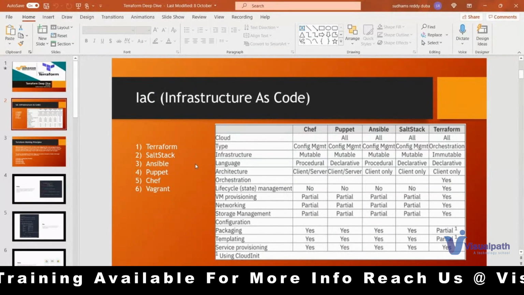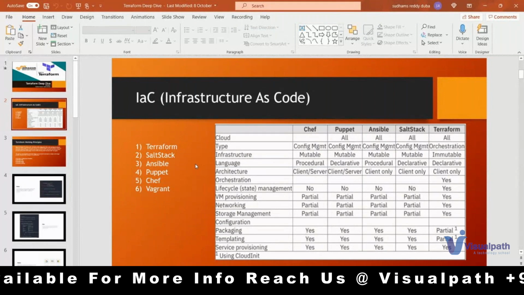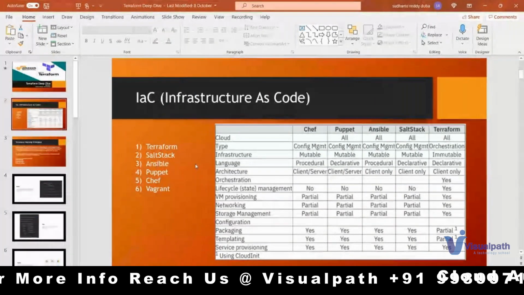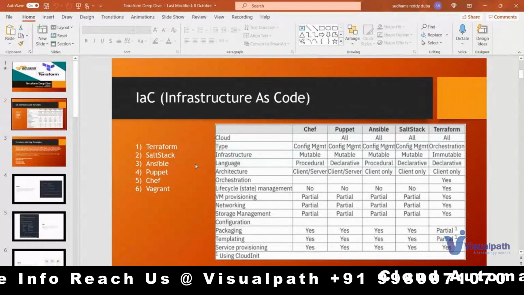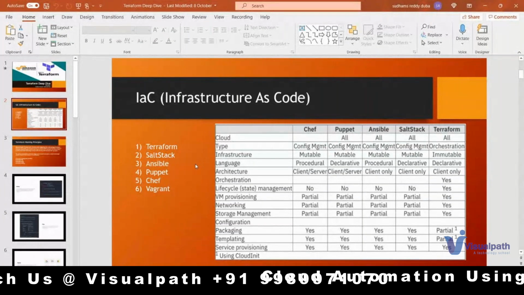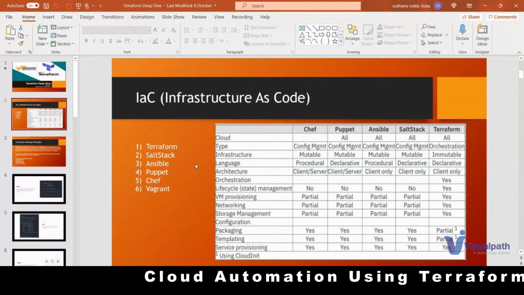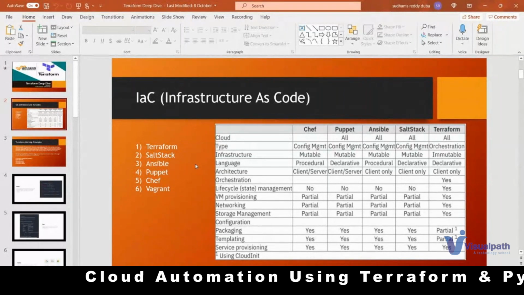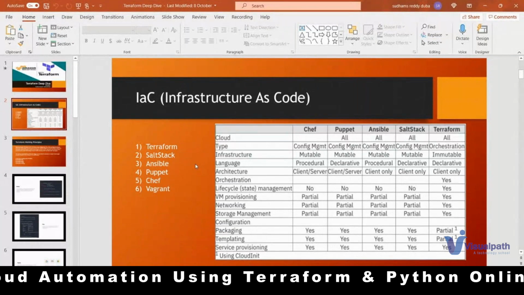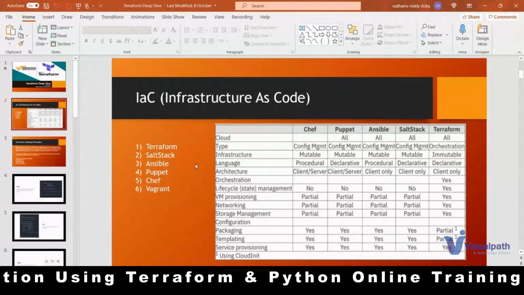That simple example is the best comparison I can make between configuration management tools and infrastructure management tools. If someone asks whether Puppet and Ansible can do it, yes, they can, but their functionalities are well designed for configuration management, not for infrastructure management or orchestration. So these are configuration management tools, what you see in the first four columns, and the last one, Terraform, is especially designed for orchestration, which you call an infrastructure as code management tool.